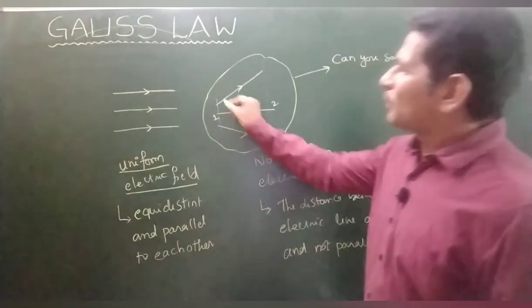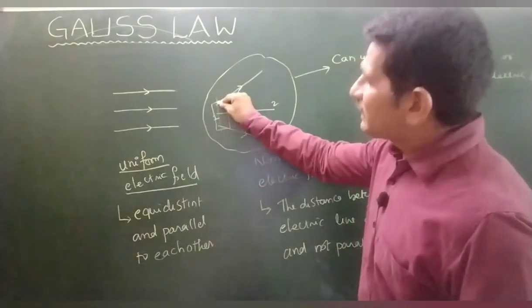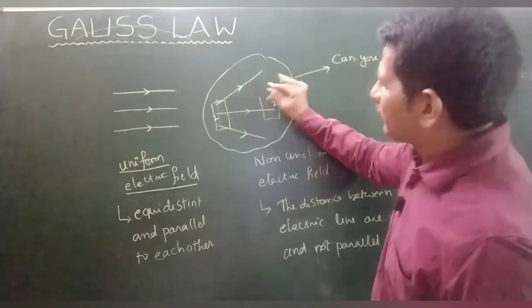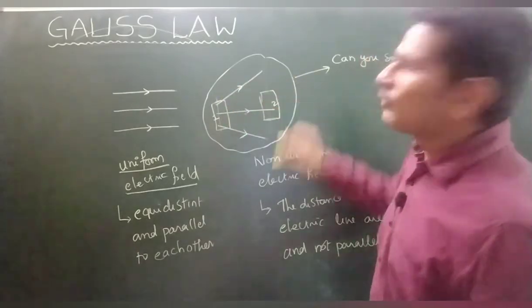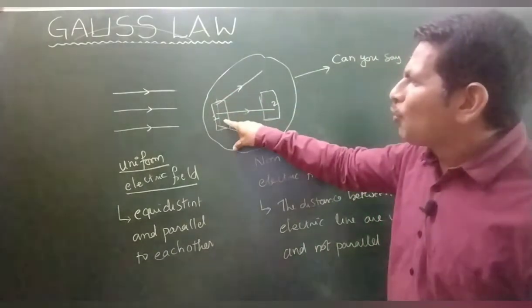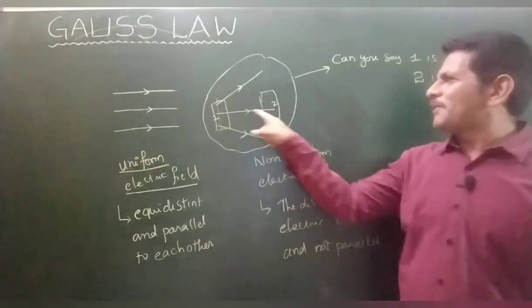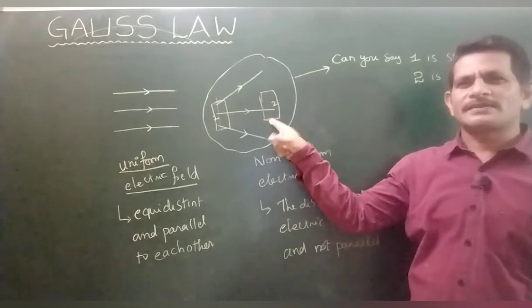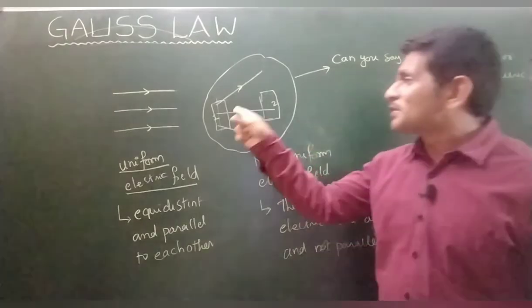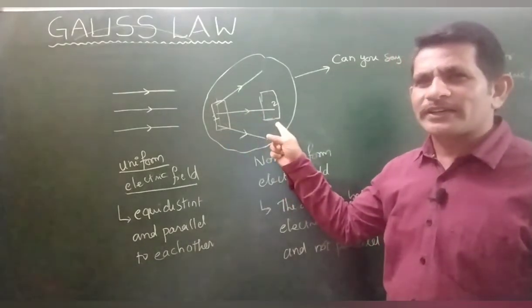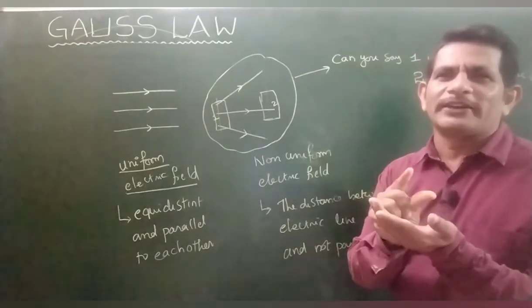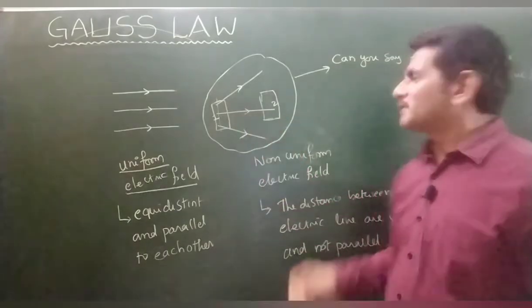Why? Because if you take a small area, in this area there are 3 lines. If you take the same area here, only one line is passing through it. For the same area, more number of lines, a stronger field. For the same area, less number of lines, a weaker field. In such a way, if you want to give information about the electric field, you can draw the lines.